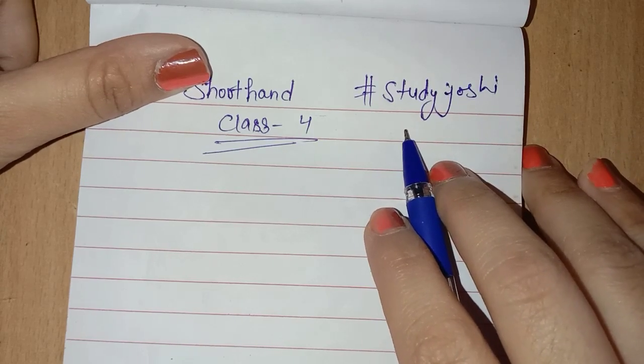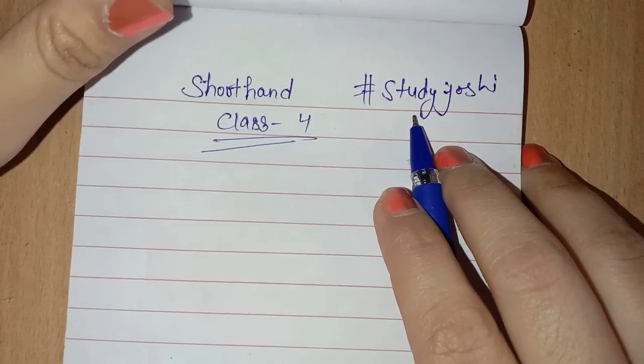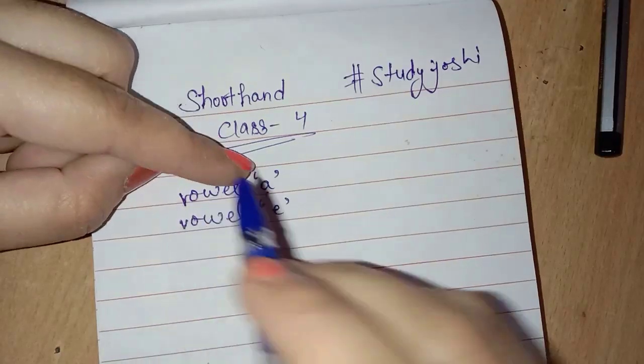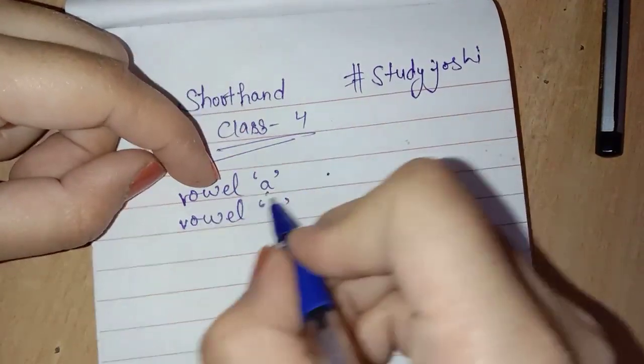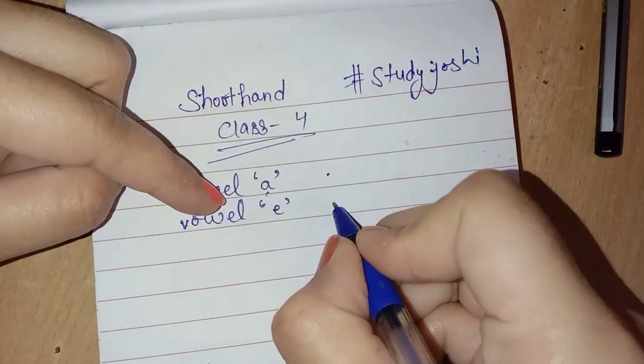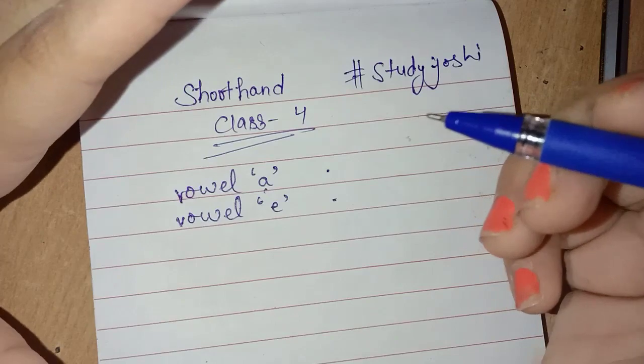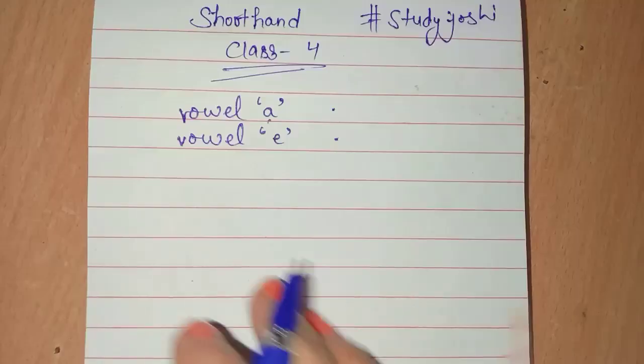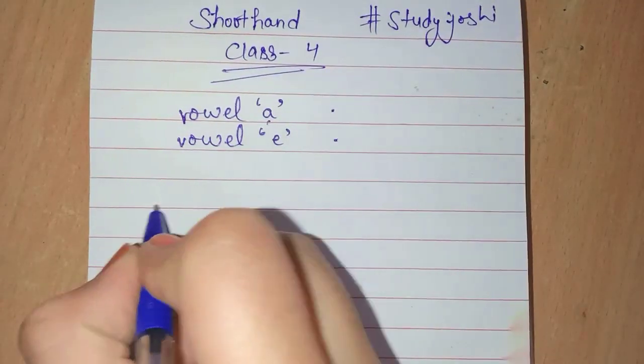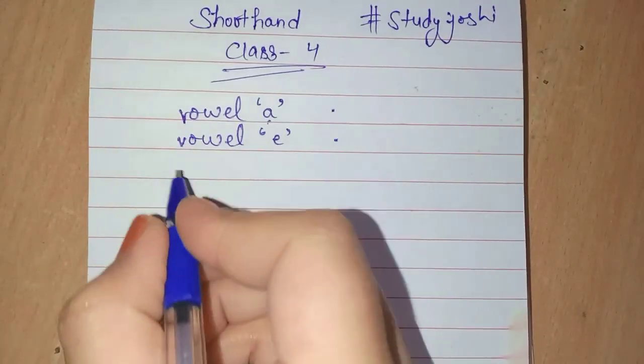Today I will tell you about vowel E, and I already explained vowel A. We use a heavy dot for vowel A and a light dot for vowel E. You can differentiate between both of these. Please make sure you have learned all the vowels. Here are some words which we can write in shorthand.